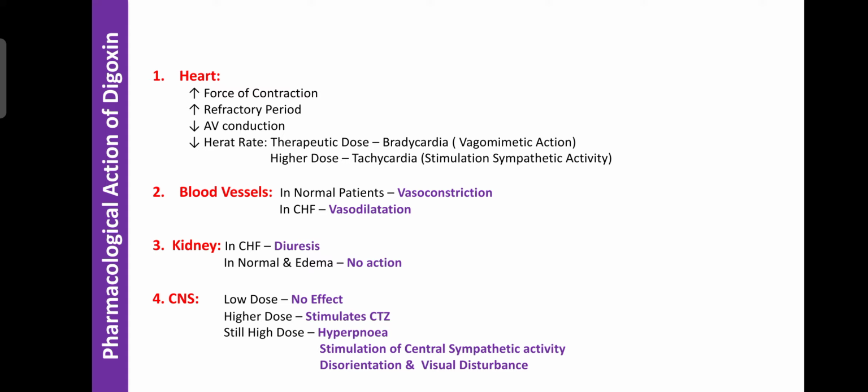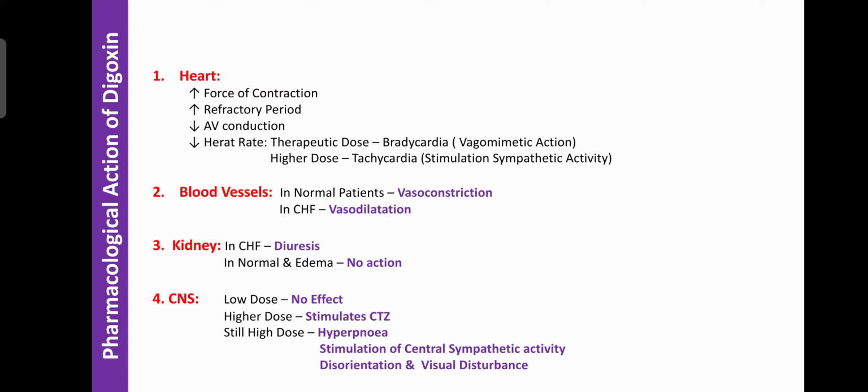Due to that, the person suffers from tachycardia. At still higher doses, it can participate in causing cardiac arrhythmia. But a therapeutic dose of digoxin can treat cardiac arrhythmia, while a toxic dose of digitalis or digoxin itself can cause tachycardia. That condition is known as digitalis toxicity. It occurs due to higher doses or toxic dose administration of digoxin.